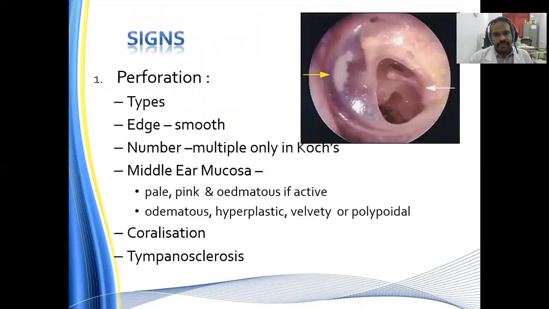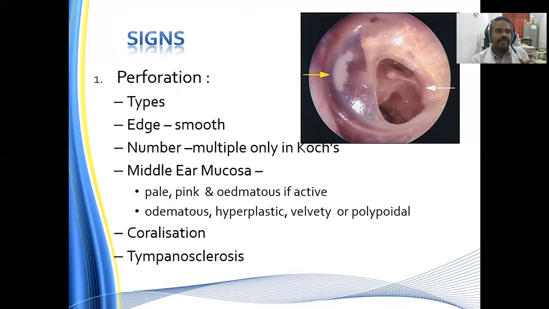So what are the signs? When looking at the signs, the first and foremost thing we have to look at is the perforation. What are the things to be seen in a perforation? First is the type of perforation: whether it is an anterior perforation, posterior perforation, small, medium, or large perforation. The second thing to be seen is the edges of the perforation, whether it is a smooth margin, or the edges are irregular, or epithelialized. All these give a clue to how we address the disease.